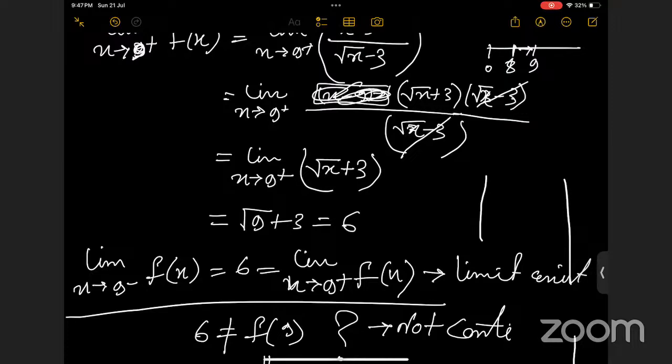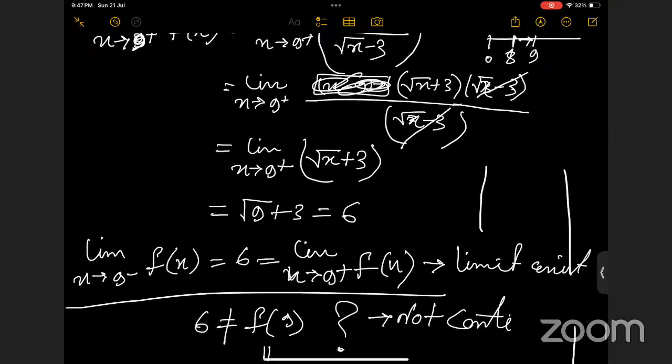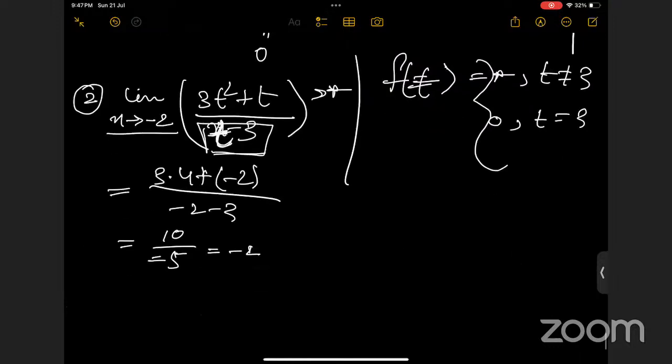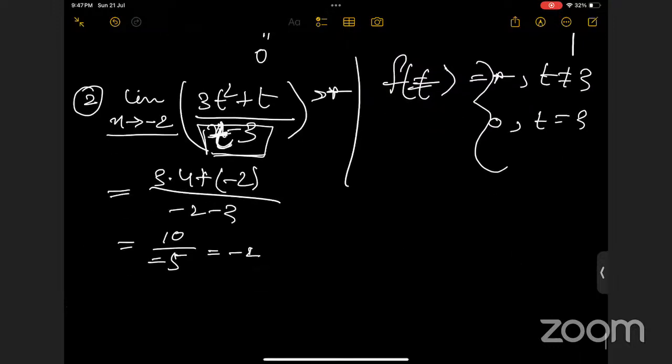Ma'am, I was talking about this question. You were putting -2, and there is no root, so there is no problem to put -2 here. Sorry, I read it as 2 minus, but it was -2. So it's clear?